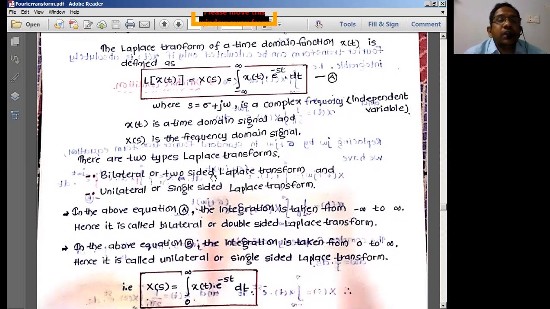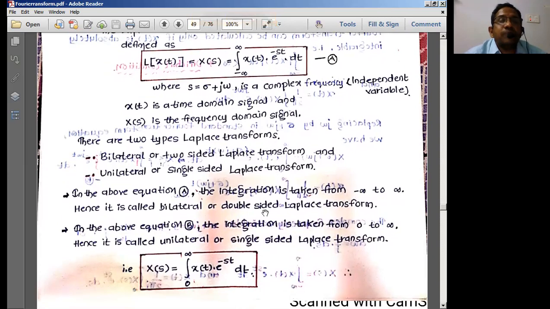There are two types of Laplace transforms: the two-sided Laplace transform, known as the bilateral Laplace transform, and the single-sided Laplace transform, known as the unilateral Laplace transform. Equation A is a bilateral or double-sided Laplace transform because the limits extend from minus infinity to infinity.